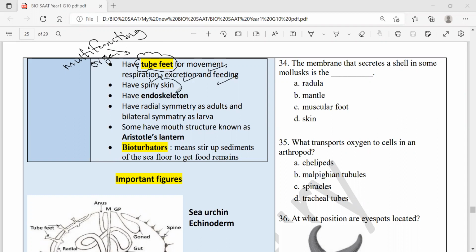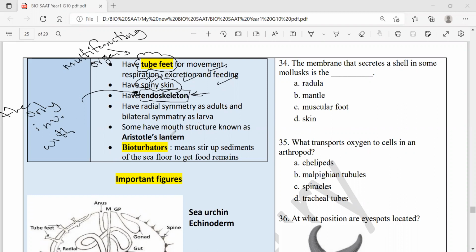They have a spiny skin for protection, but what actually gives real protection is the endoskeleton they have. Like vertebrates, they have an endoskeleton. And you know what? They're the only invertebrates with an endoskeleton. Only. And the only invertebrate with an exoskeleton is the arthropod group. The rest have either no skeleton or a hydrostatic skeleton.